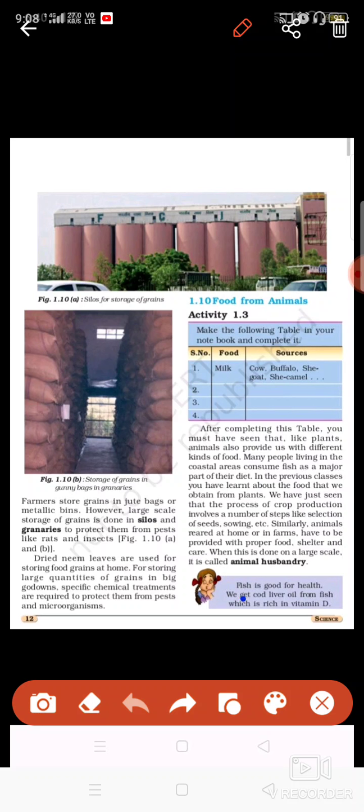Okay, now it is our last topic, that is food from animals. Till now we have discussed that we are getting all the food from crops, that is plants, but we get many food items from animals also, like eggs, milk, and meat, which are also edible items. These items we cannot get from just any animal. For that, the animals are reared.